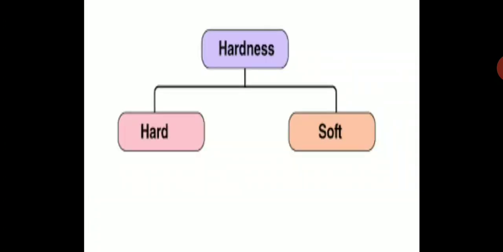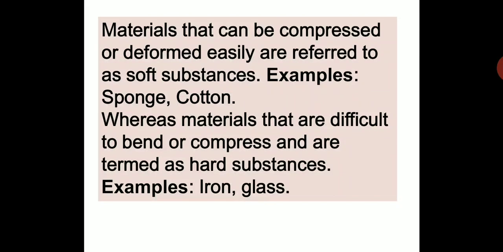Again, you can have hard or soft material. Here you can take down the definition and the example. Materials that can be compressed or deformed easily are referred to as soft substances, meaning you can deform them easily. For example, sponge and cotton. We can press them with our hand and change their shape. Deforming means changing the shape. So that's why they are called soft materials.